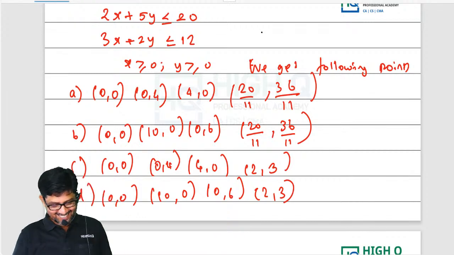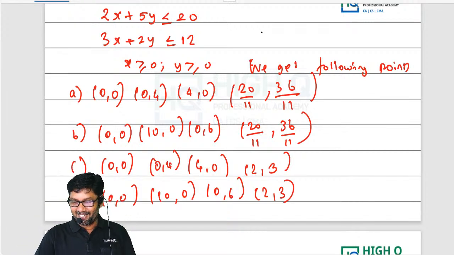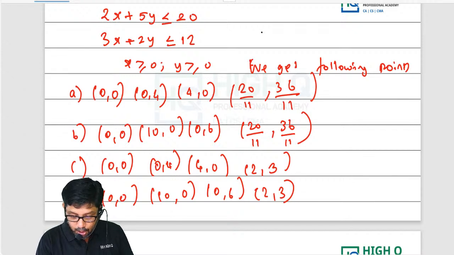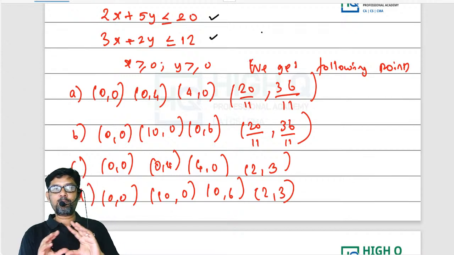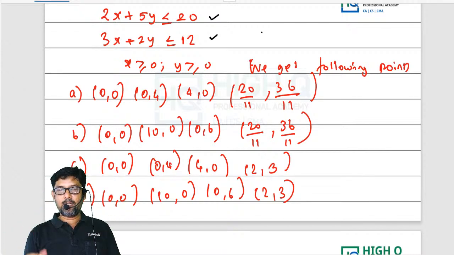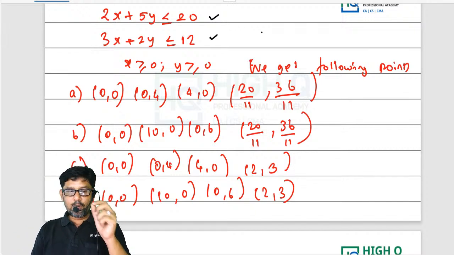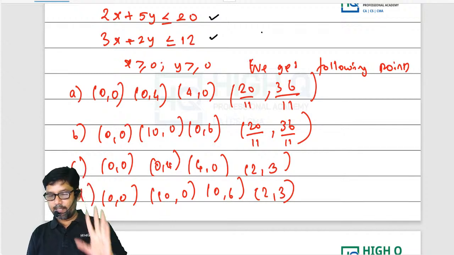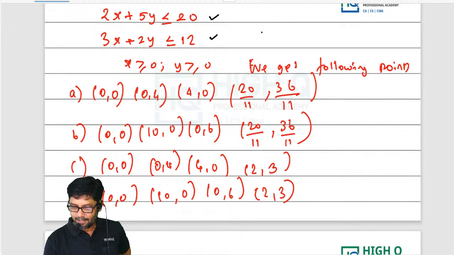Now listen here. 2x plus 5y less than or equal to 20. Now, both the inequalities. Step by step, allow me to explain it clearly. Because if this type of question comes in the exam, at least the students who are attending this session should get the answer in 5 seconds. Both the inequalities are having what?